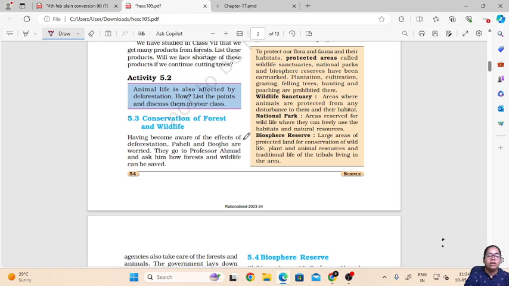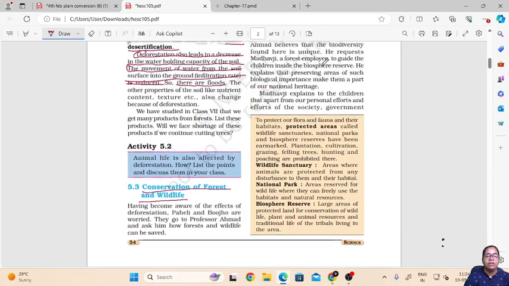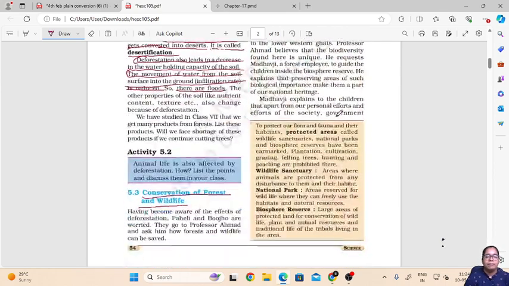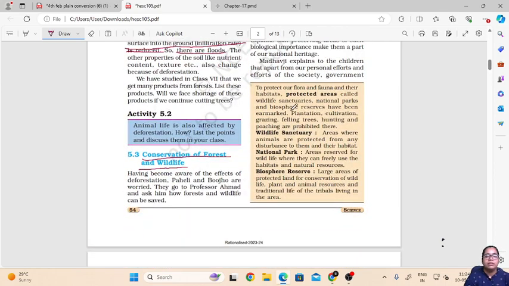Then let us see what is conservation of forest and wildlife. To conserve forest and wildlife, we have some special protected areas, which are called wildlife sanctuaries, national parks, and biosphere reserves.